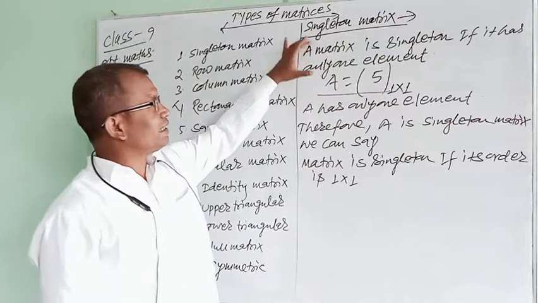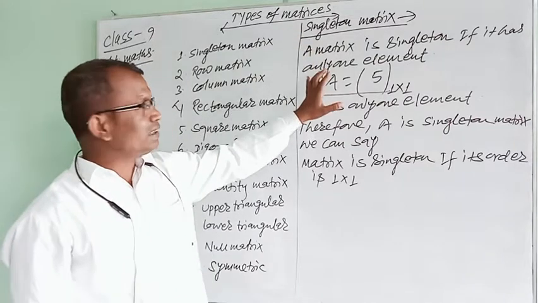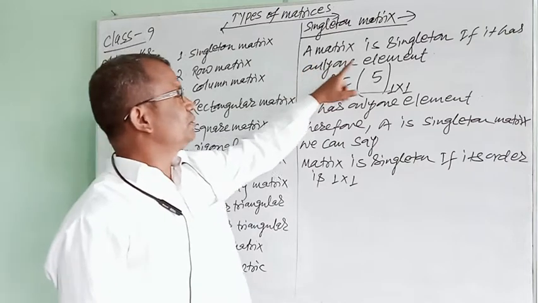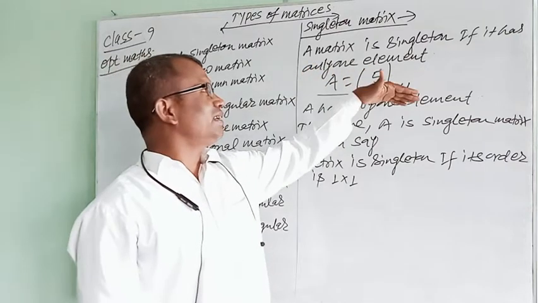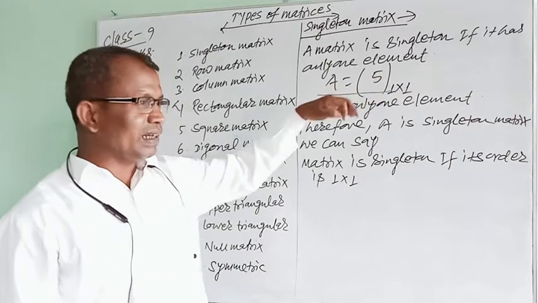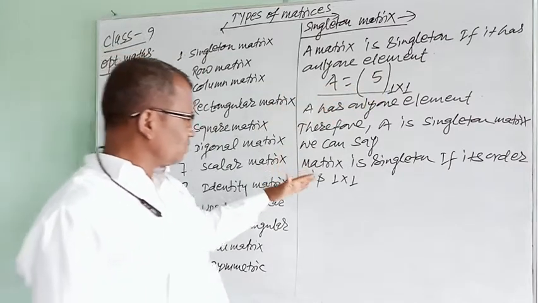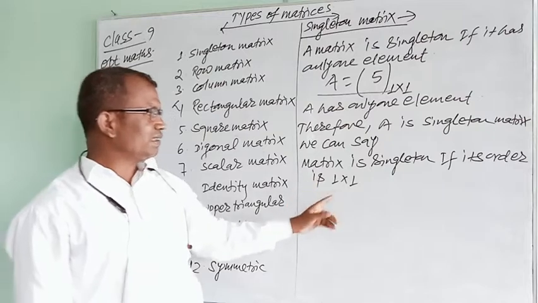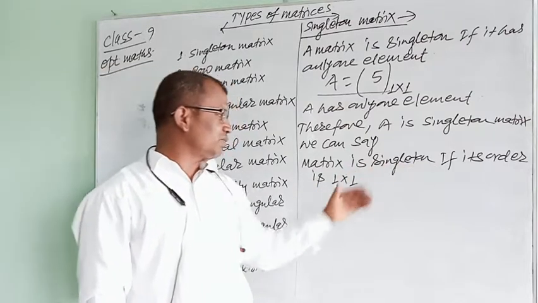So a singleton matrix can be defined in two ways. One, using only one element: a matrix having only one element is a singleton matrix. And also using the order of the matrix: a matrix is singleton if its order is 1 by 1.